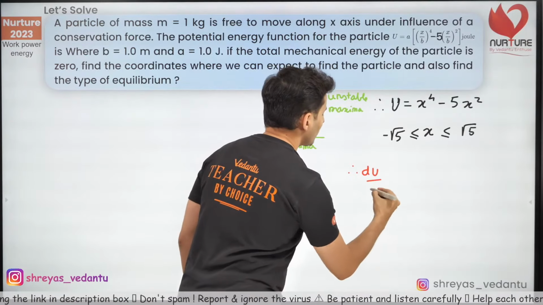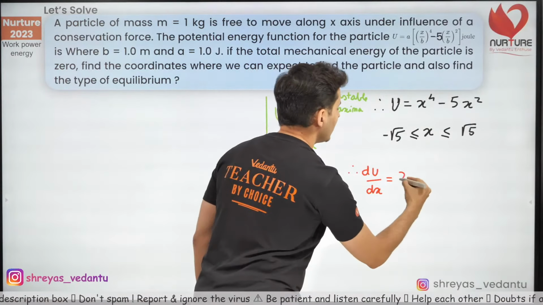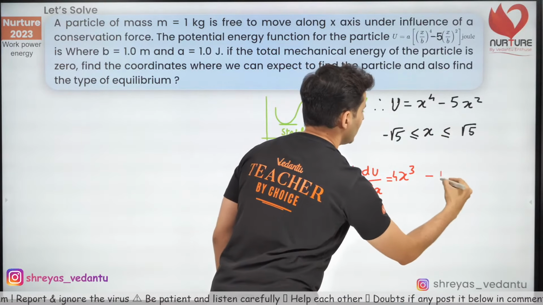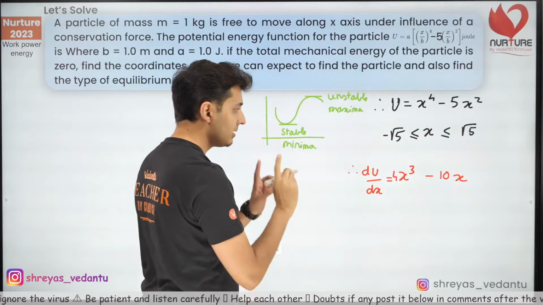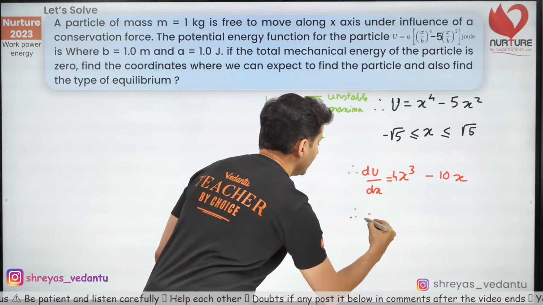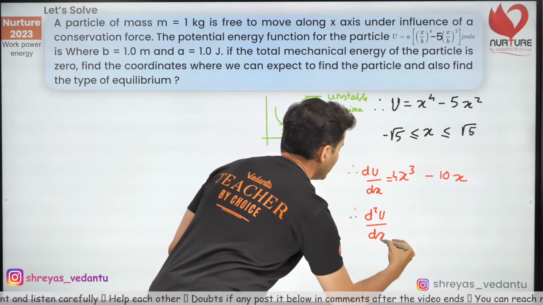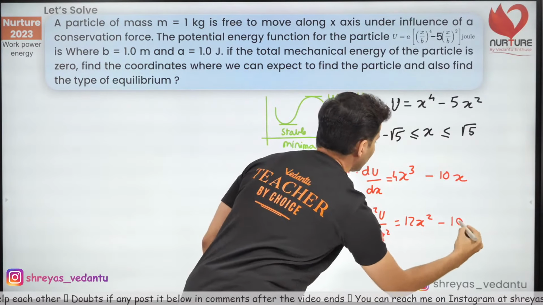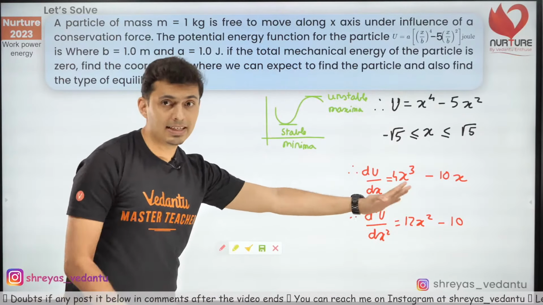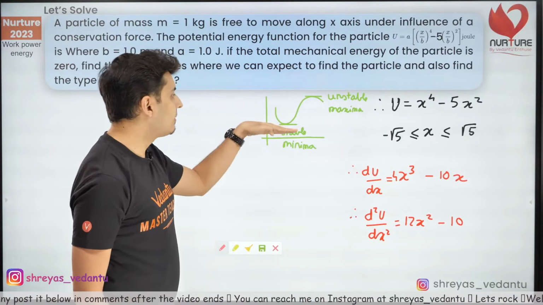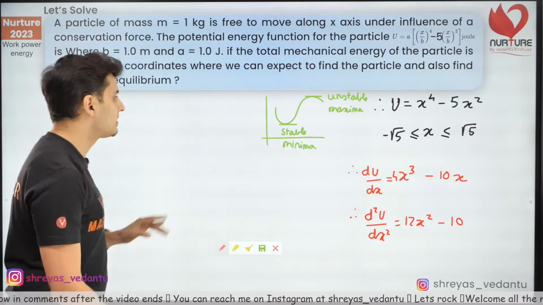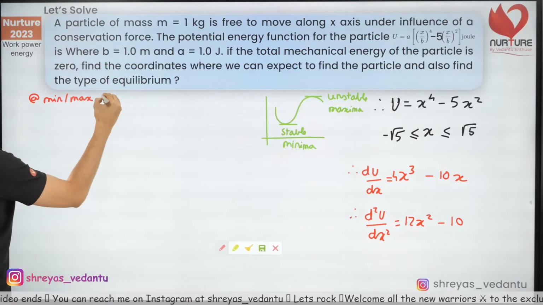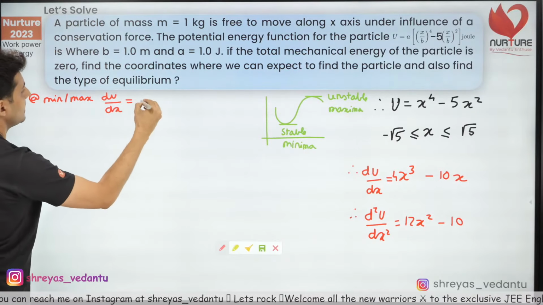So du by dx will be 4x cubed minus 10x. That's what you will get. That's the first derivative. And the second derivative, d square u by dx square, 4 threes are 12, so 12x square minus 10. These are the two derivatives I will need for maxima and minima. Remember, at minima or maxima, du by dx is 0. So we know that.